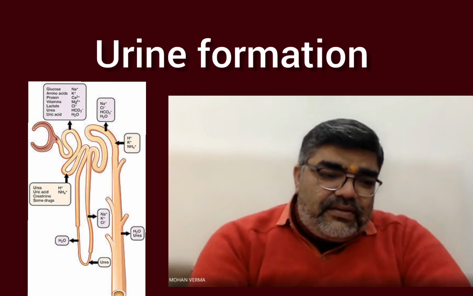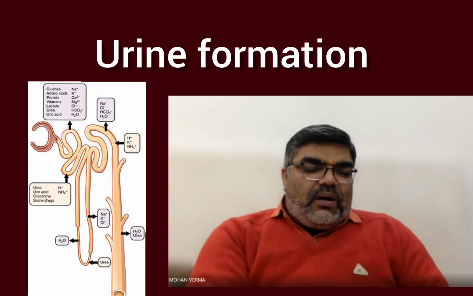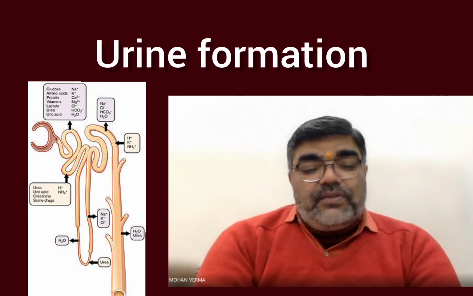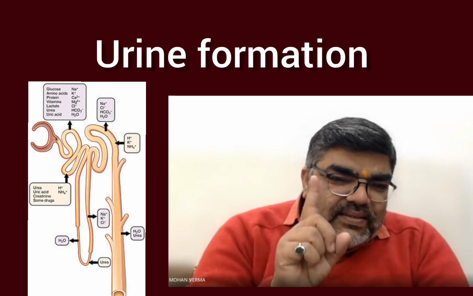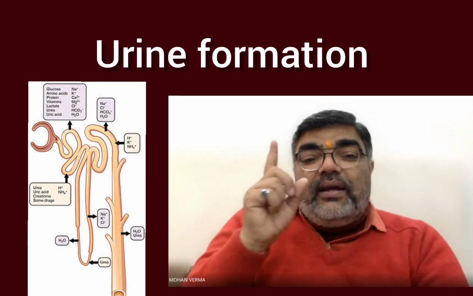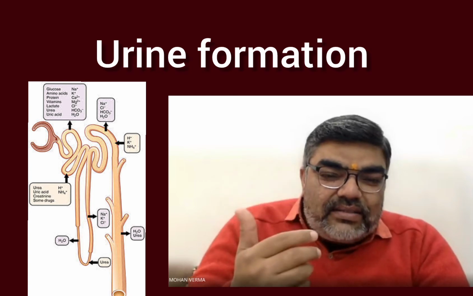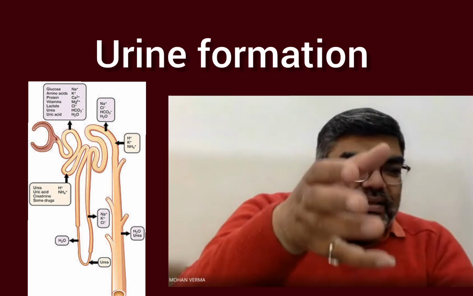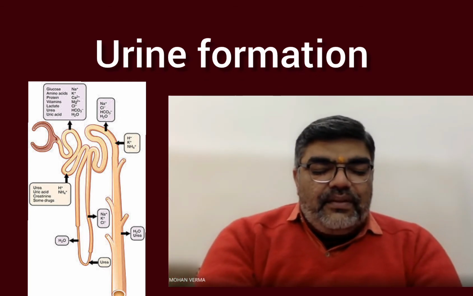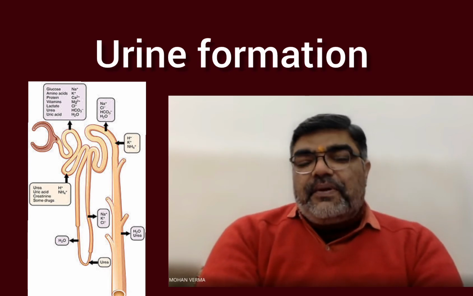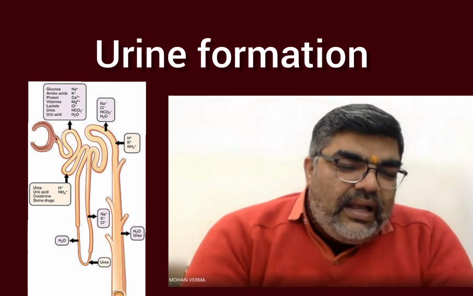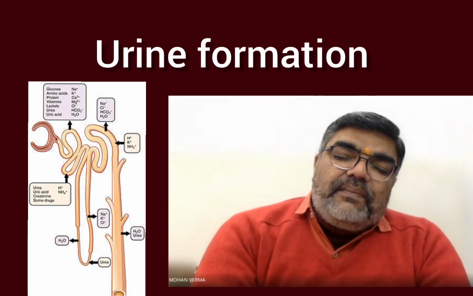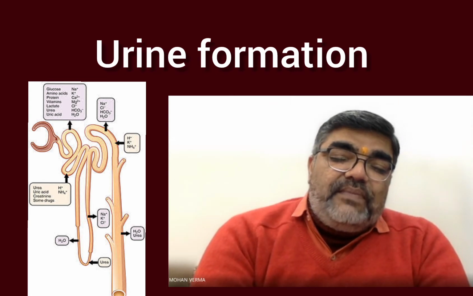In this segment, 70 to 80% of the electrolytes, salts, and water are reabsorbed. And this proximal convoluted tubule helps in maintaining the pH and ionic balance of the body by reabsorbing the electrolytes.